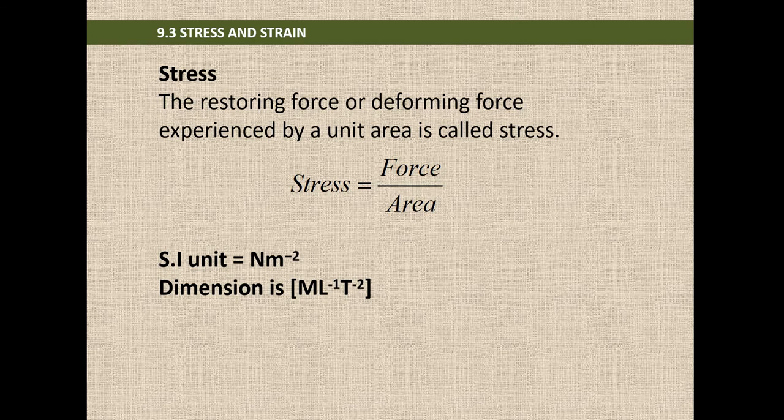In the chapter on units and dimensions, when we discussed dimensions, we already specified what is meant by stress. So here we will discuss what is meant by stress. Stress means the restoring force or deforming force experienced per unit area. So we can say stress is the force acting per unit area, and its unit is Newton per meter square, and its dimension we can write as M L raised to minus 2 T raised to minus 2, which means it has the same dimension as that of pressure.